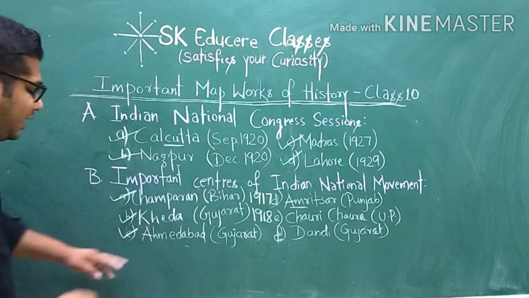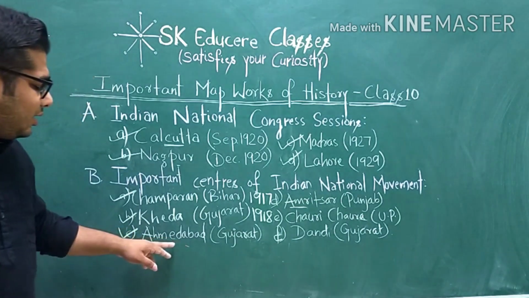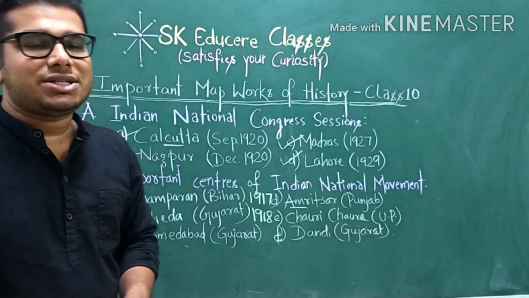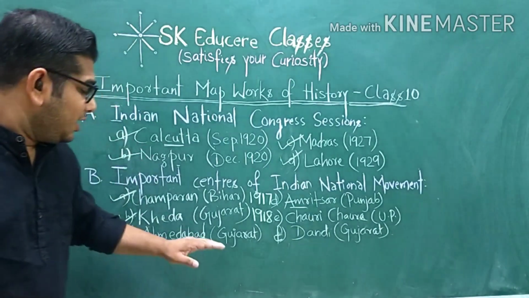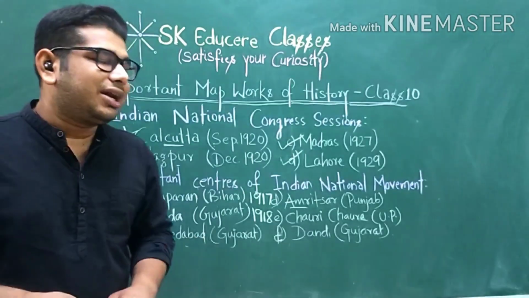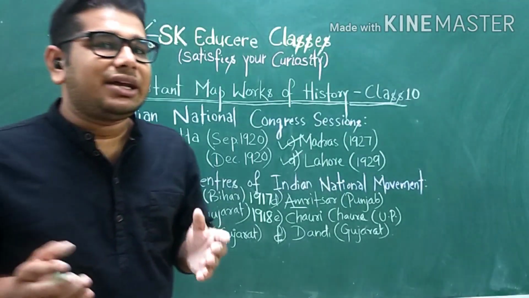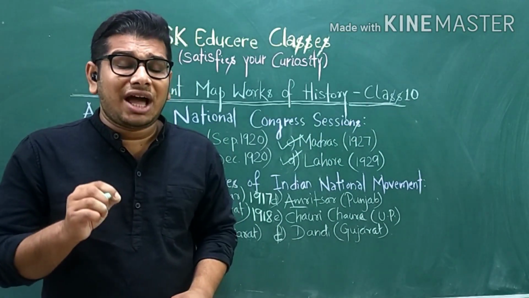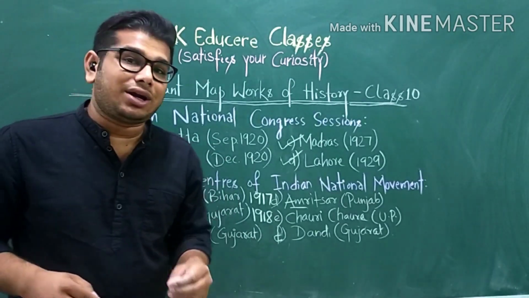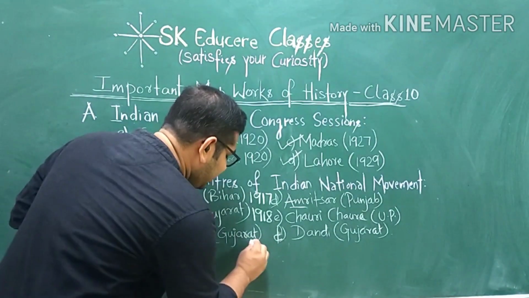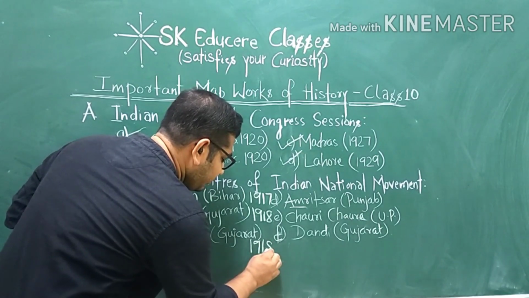Coming to the next important center, Ahmedabad, which was located in Gujarat, and is also located in Gujarat presently. It was also an important center as Mahatma Gandhi started his third Satyagraha movement, which was in support of cotton mill workers from Ahmedabad, in 1918.